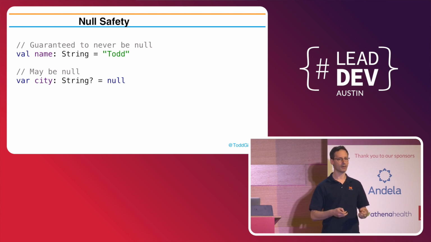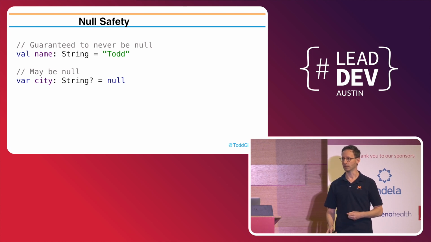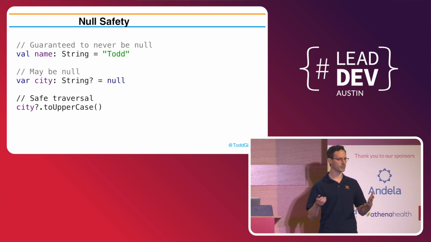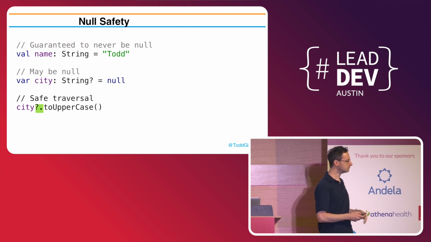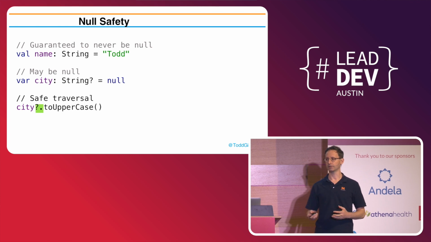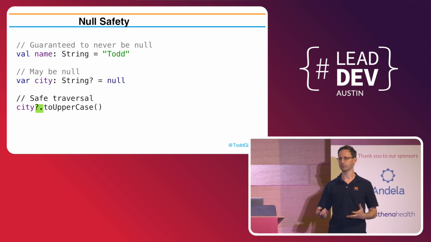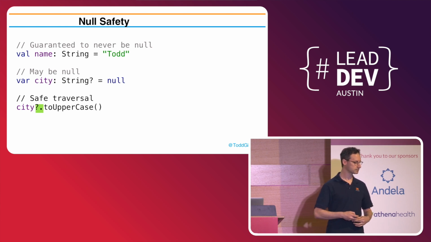It's allowing programmers to chase a null reference that's the problem. So Kotlin gives us some tools to deal with that. And if you're coming from other languages, this might look familiar. This is the safe traversal operator. So in the case that city is null, I can't call toUpperCase on it. It won't let me. That whole expression will evaluate to null. Now, if I did that in Java, I'd get a null pointer exception.